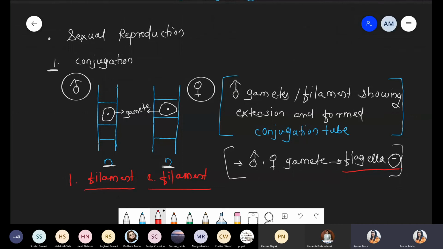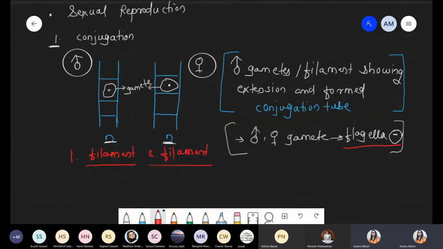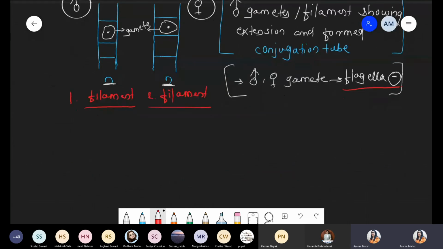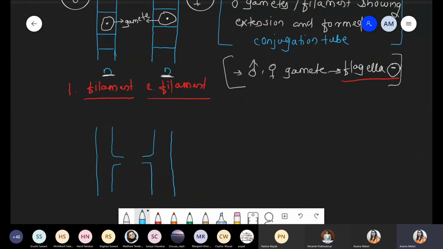Now, second scenario, what happened? Formation of the conjugation tube. So see how the change happens, look at the diagram.